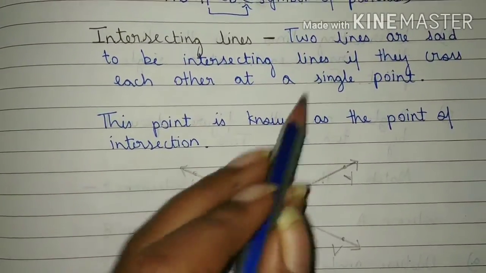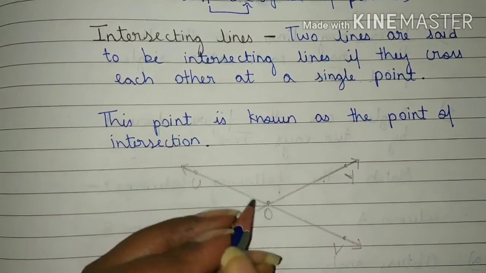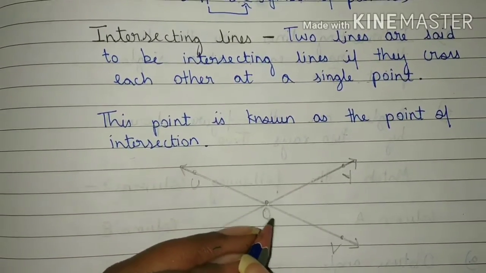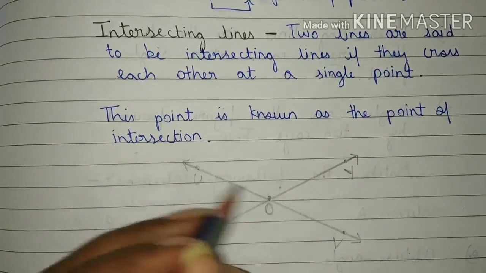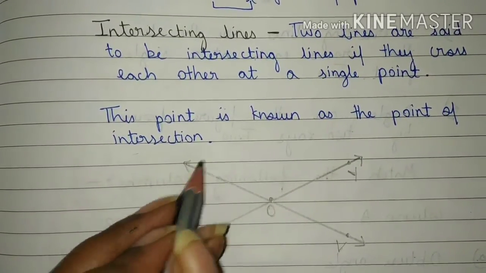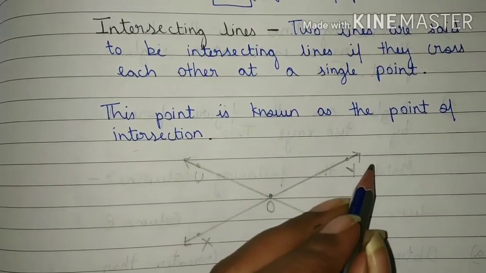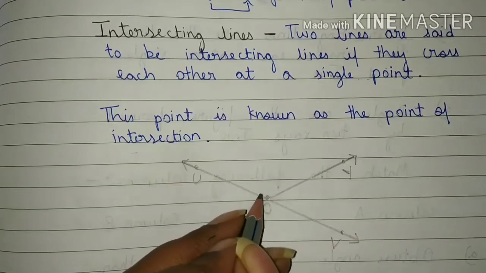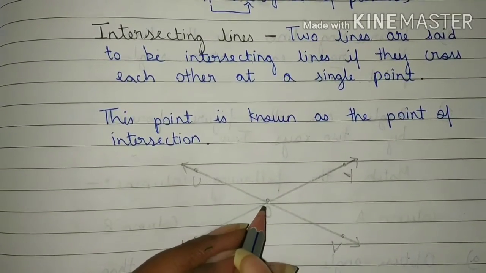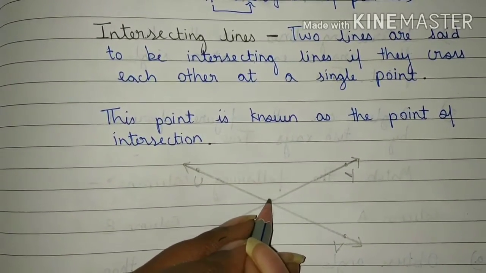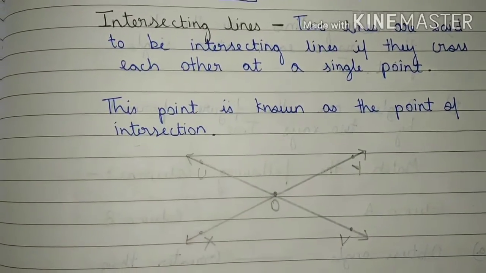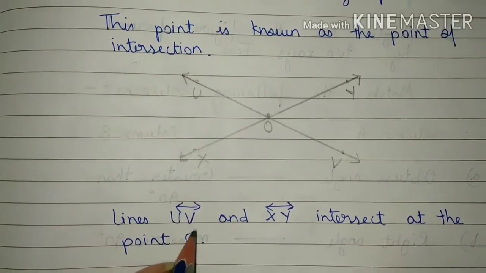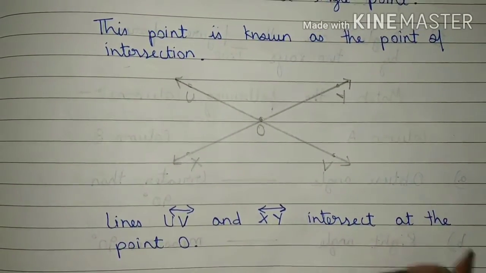This point is known as the point of intersection. Students, here point O is known as point of intersection because at this point line UV and line XY are meeting each other or crossing each other or intersecting each other. So, this is known as point of intersection. Line UV and line XY intersect at the point O.